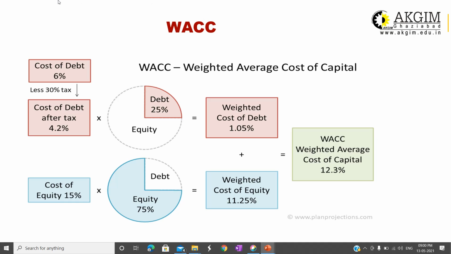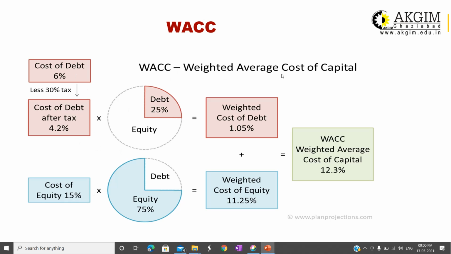Now see, in the capital structure of the company, there are only two types of capital used by the company, for example debt and equity. Interest rate on debt is 6%, tax rate is 30%, and cost of equity is 15%. That is already given. These are the specific costs of capital.